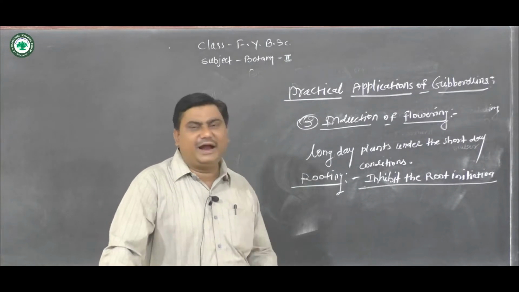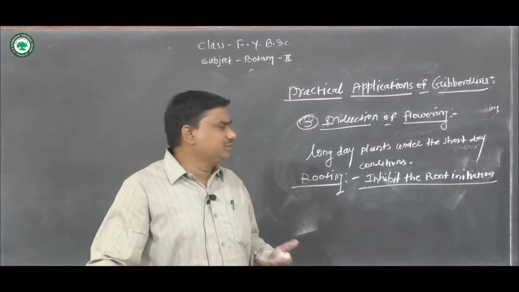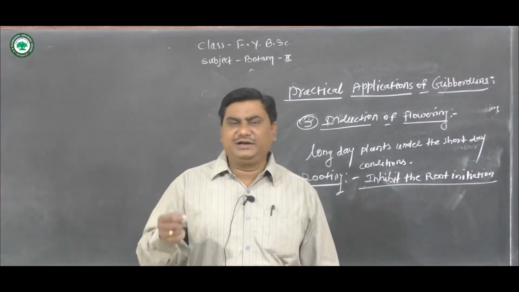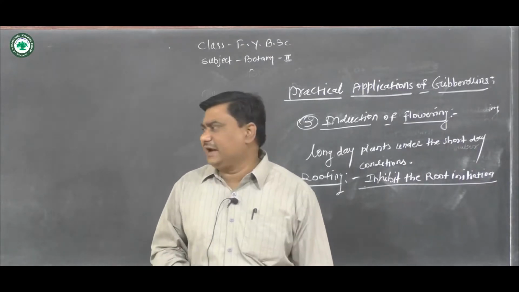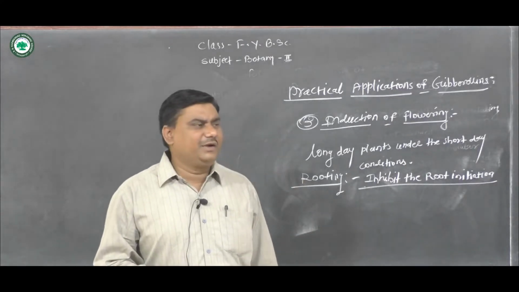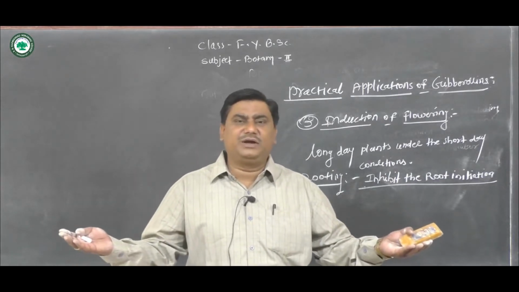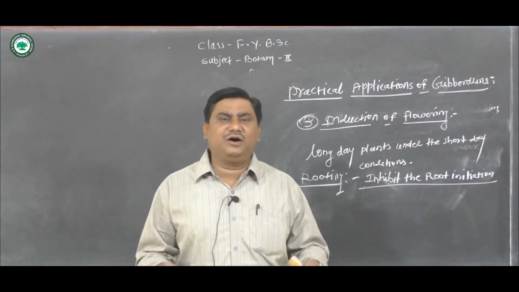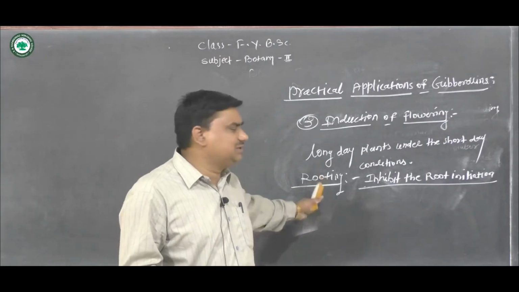Then fruit setting and growth. In trigonella, when it is applied on the leaf, expansion of the leaf takes place.